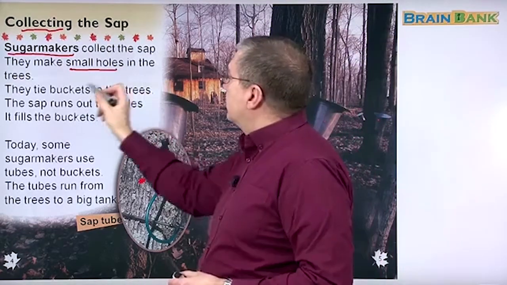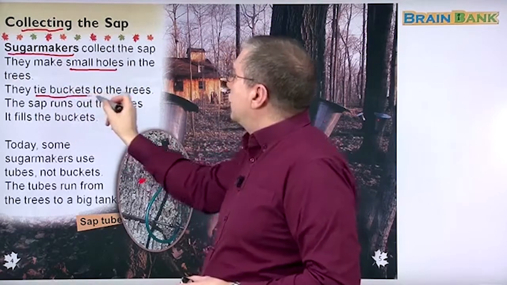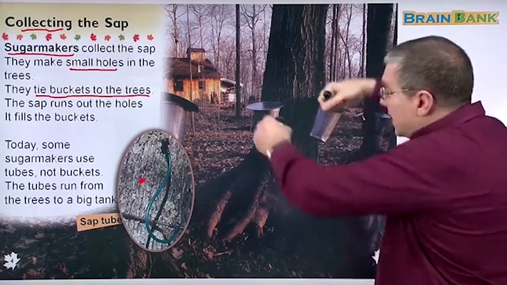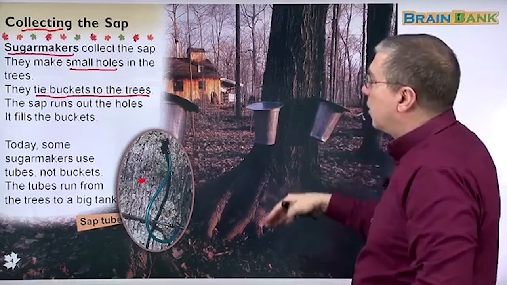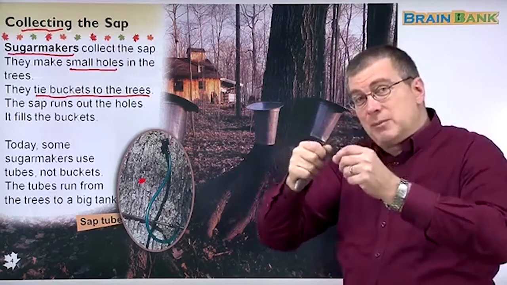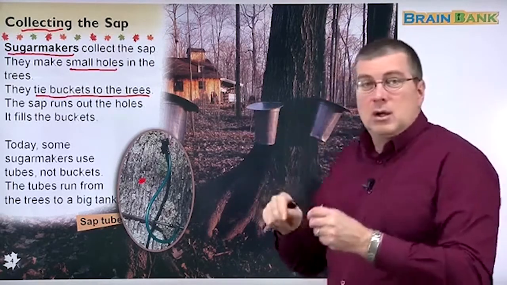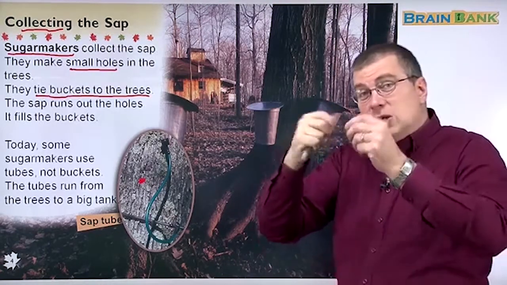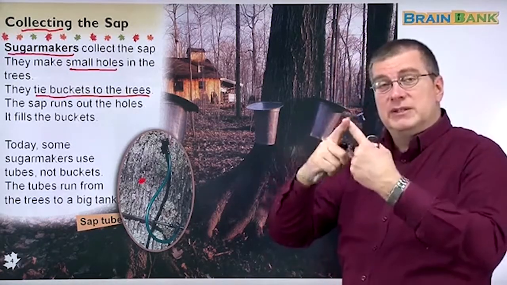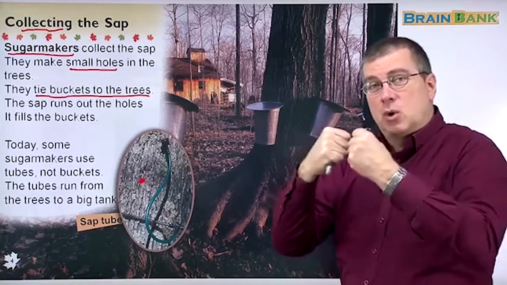They tie buckets to the trees. That's why these buckets are hanging on the trees. You have to tie them so they don't fall down. When you tie something, you use wire or string or rope. You tie your shoes, right? You tie two pieces of string or wire together so it holds together.